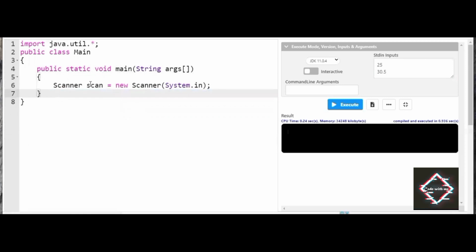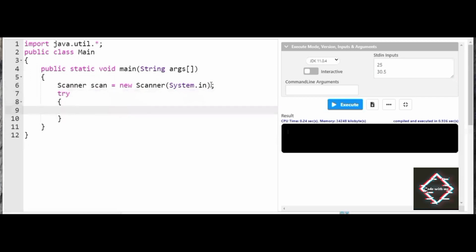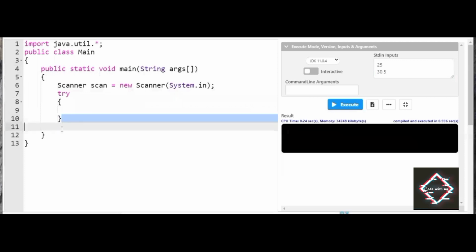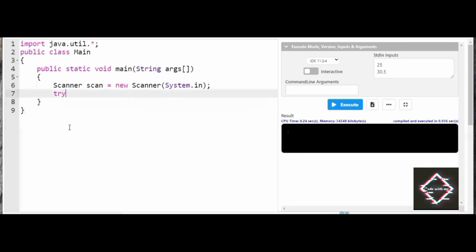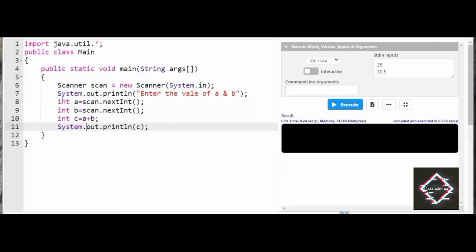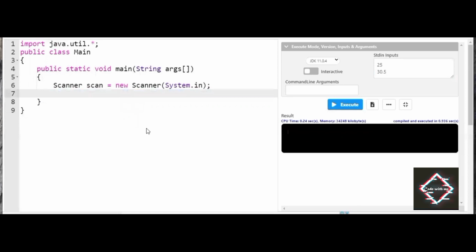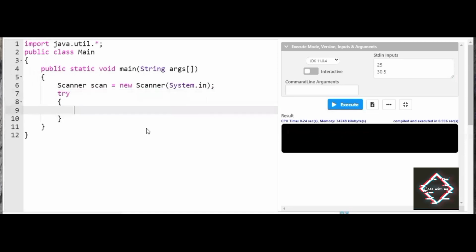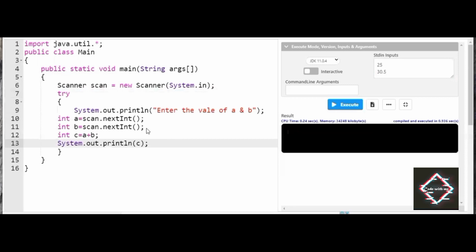I'll be making use of a try, and after that, a catch, and I'll be explaining what this is. I'll just copy the same code here and add a try block.